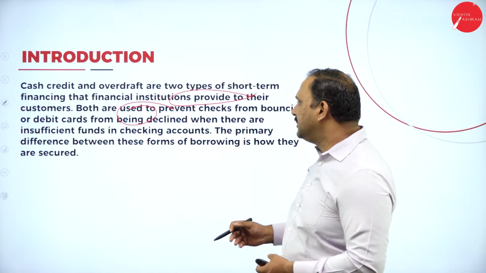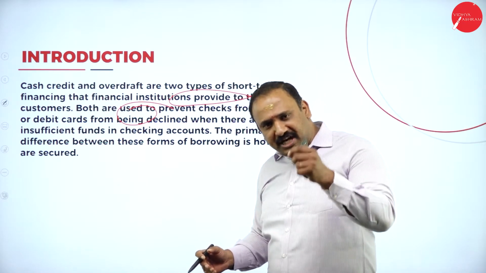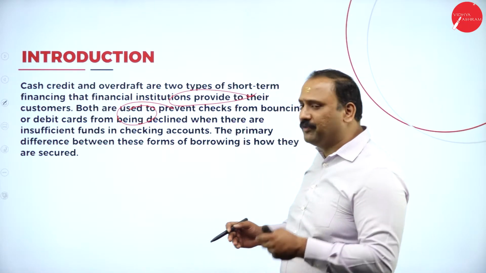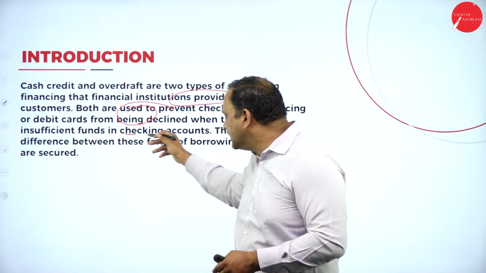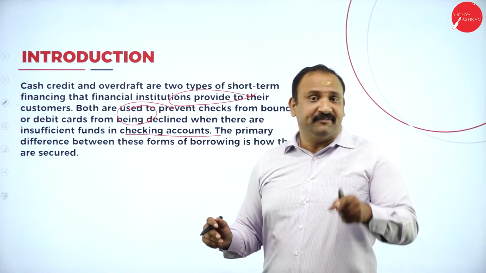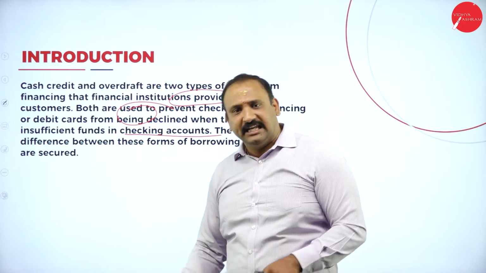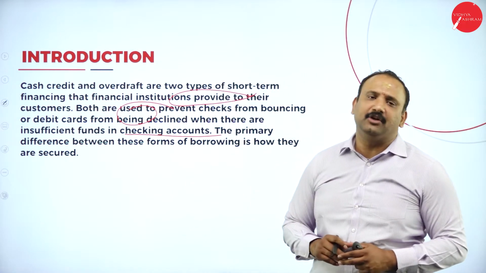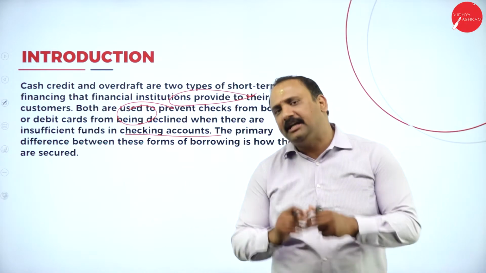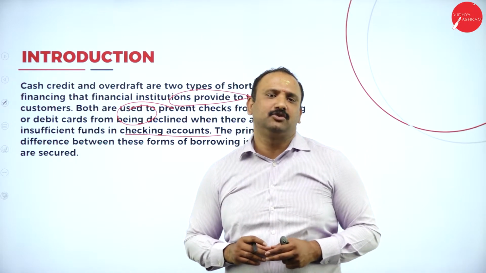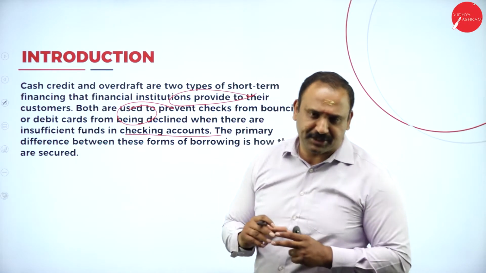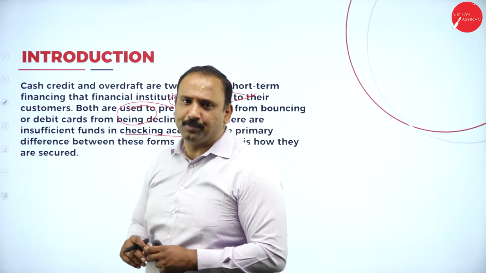Now, if you see here, the bank will check the customer so that they see that necessary funds are there in the account. If there is insufficient funds, if you don't have enough money in your account, then the bank is going to decline that operation. Why is that now coming into picture?